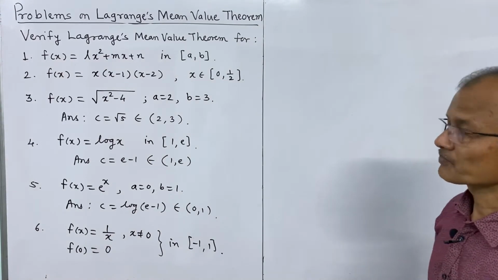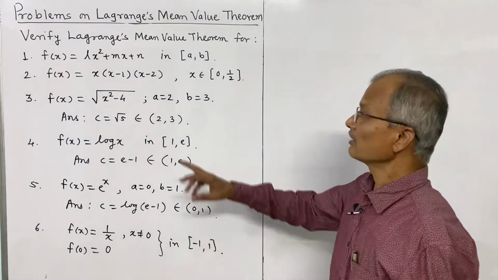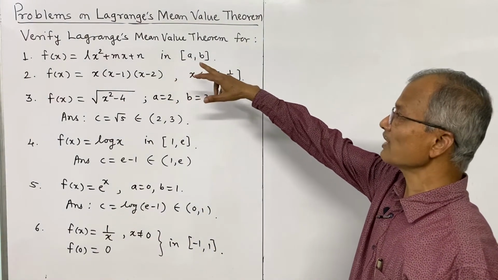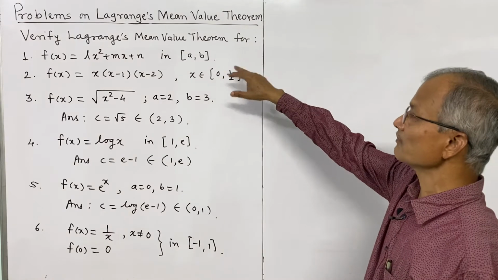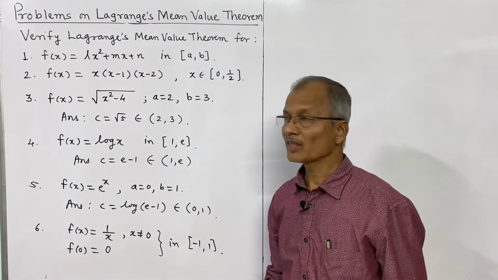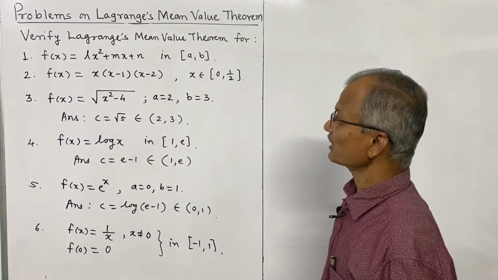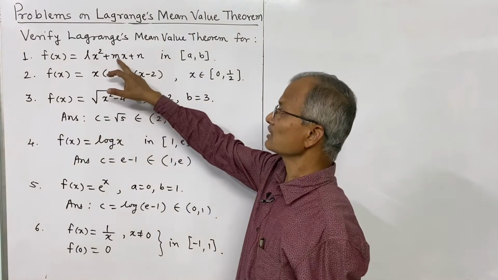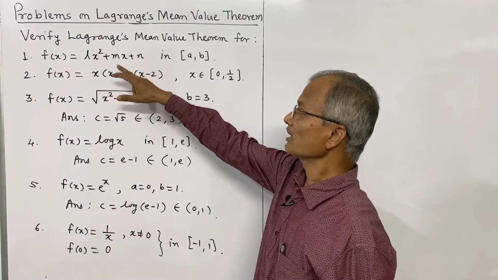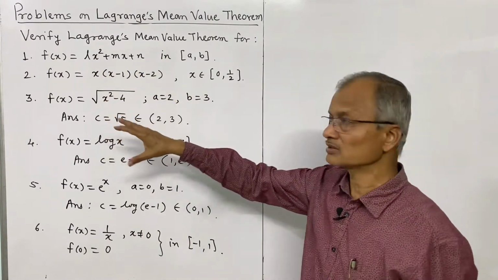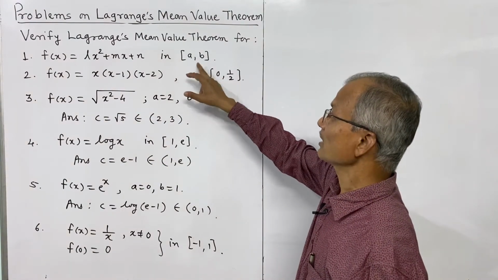We shall solve these one by one, and the instruction is verify Lagrange's mean value theorem for the following functions. First is f of x is equal to lx square plus mx plus n. l, m and n are to be considered as constants, and the interval is a, b.